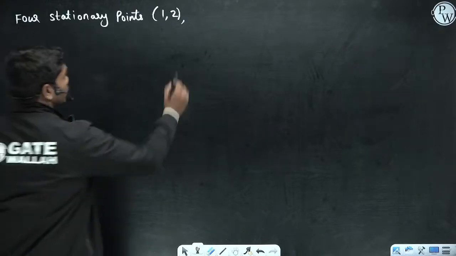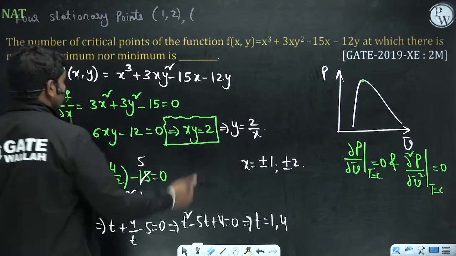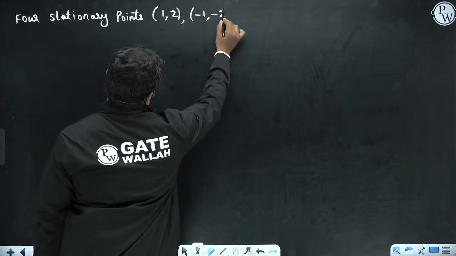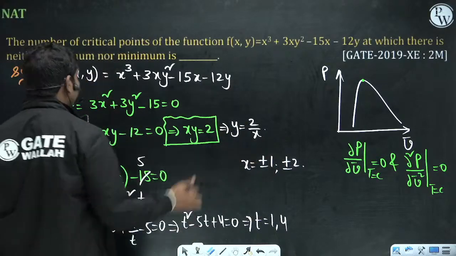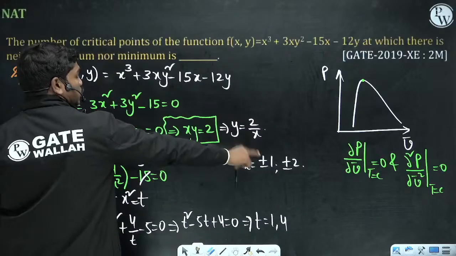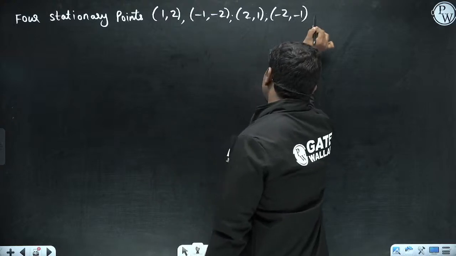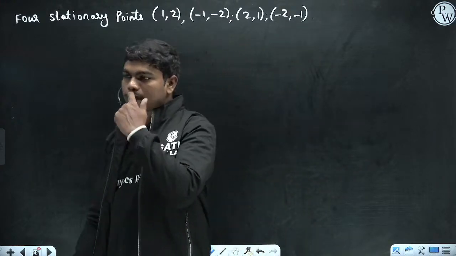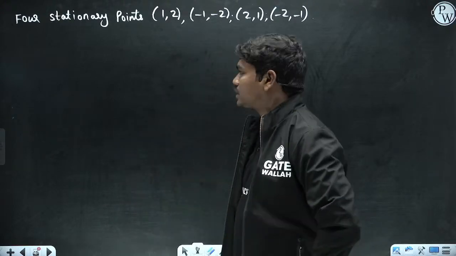Next, if x is minus 1, y becomes minus 2. So minus 1 comma minus 2. Now if x is equal to 2, then y is equal to 1. So 2 comma 1. And if x is minus 2, then y becomes minus 1. So minus 2 comma minus 1. So these are the 4 stationary points that you can get here.